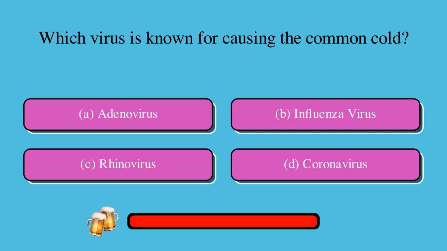Which virus is known for causing the common cold? Is it A. adenovirus, B. influenza virus, C. rhinovirus, or D. coronavirus? The correct answer is C. rhinovirus.